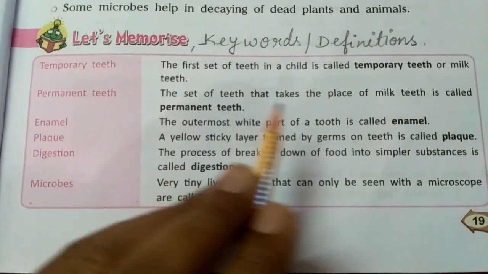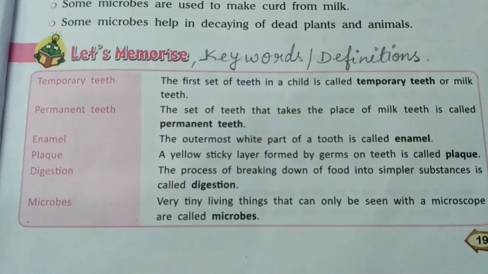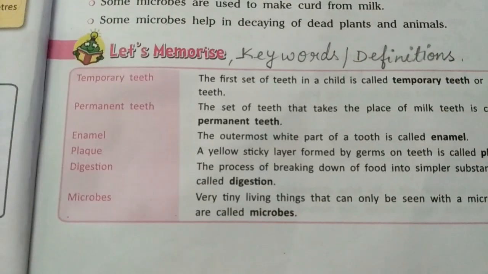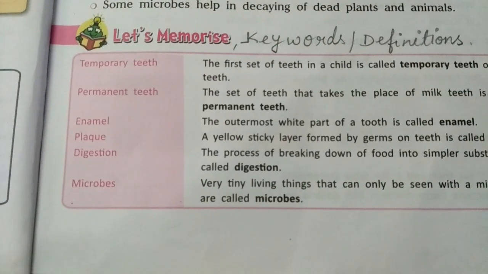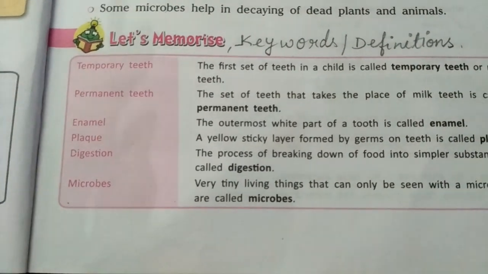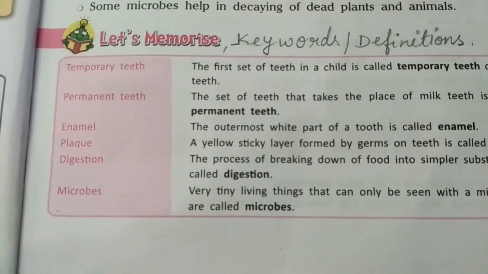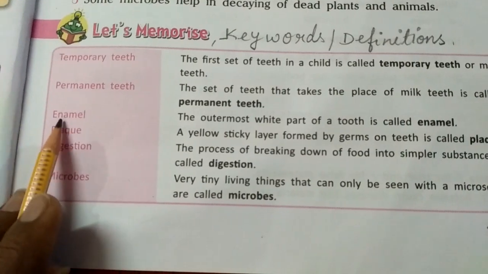Permanent teeth: the set of teeth that takes the place of milk teeth is called permanent teeth. At the age of 6 or 7 years, the milk teeth start falling one by one and their place is taken over by new and strong teeth, which are a little larger in size than the milk teeth, and those teeth are called permanent teeth. In an adult, the number of permanent teeth is 32, 16 in the upper jaw, 16 in the lower jaw. Then the next term is enamel.